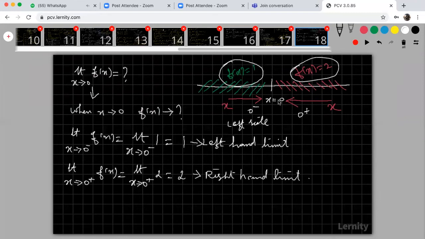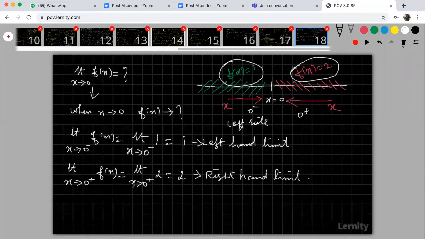Because we are taking the right side of this 0 value, the right side of that x value. Here we are taking x values from the left hand side, when x is less than 0. So therefore this is called the left hand limit.